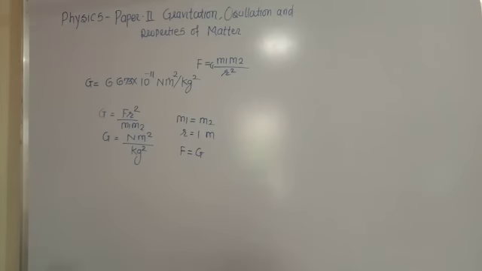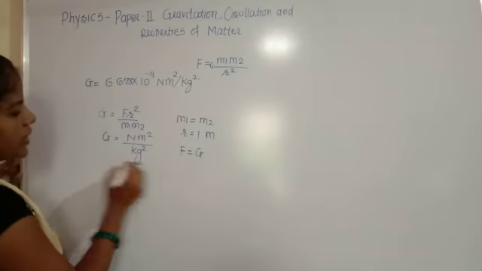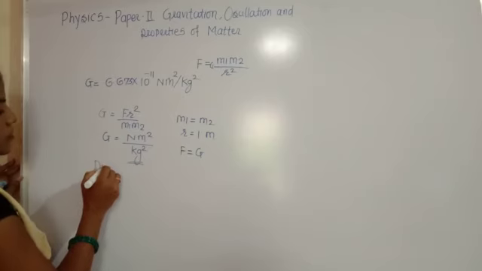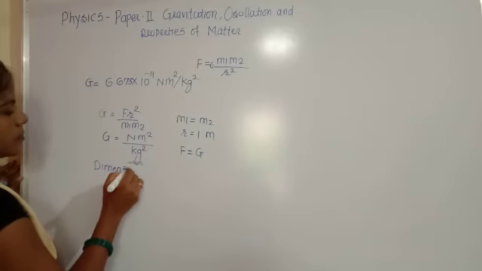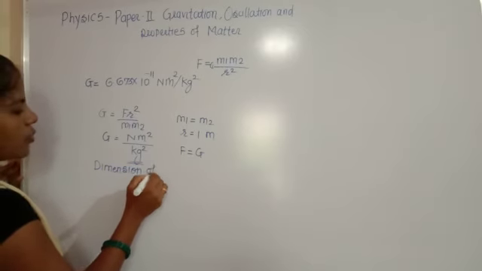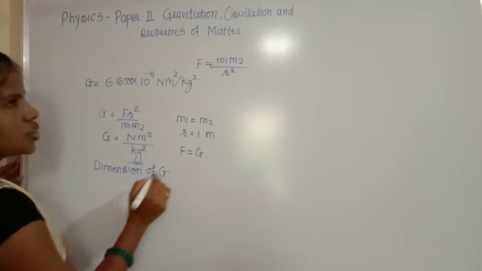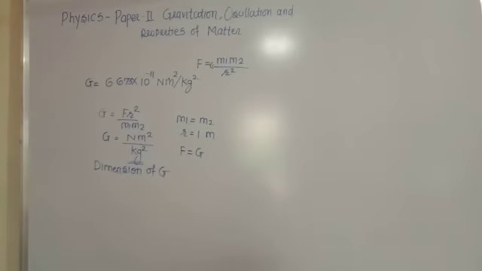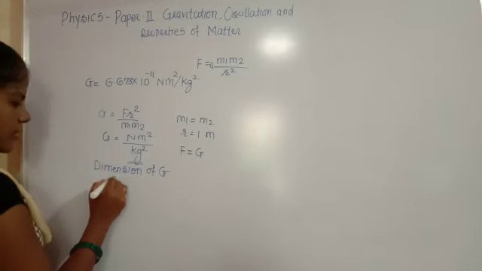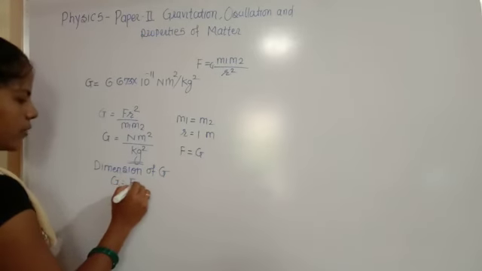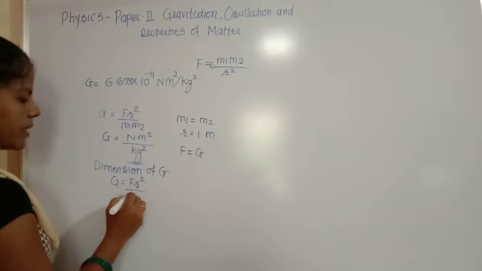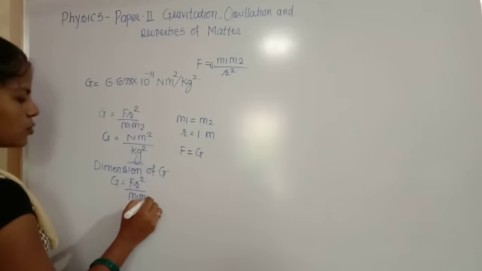Then the dimension of capital G. We know the formula, capital G is equal to F R square divided by M1 M2.